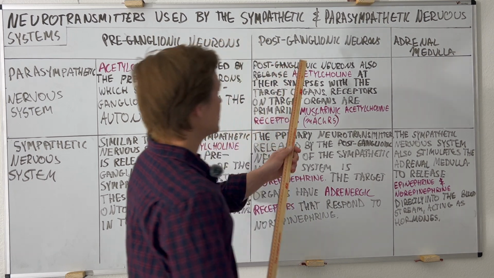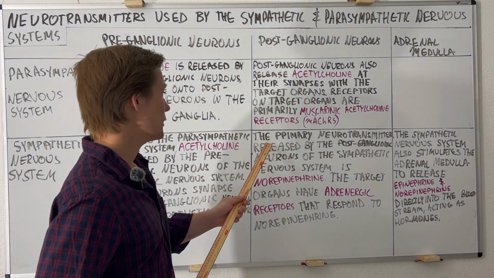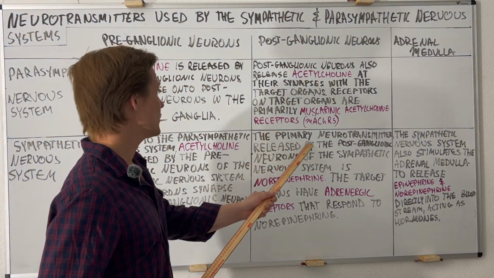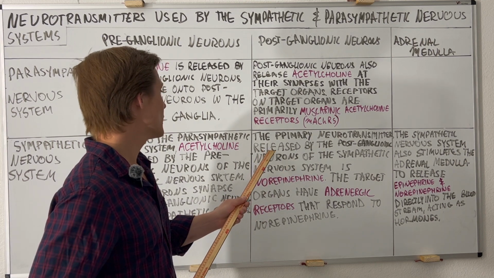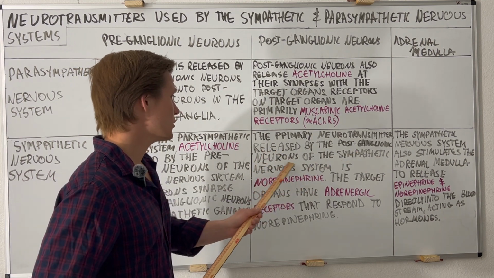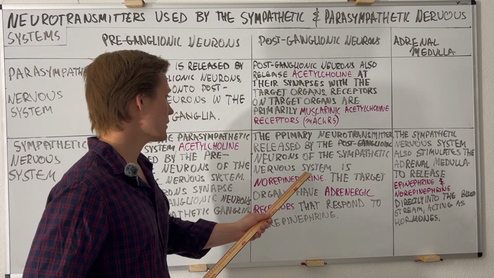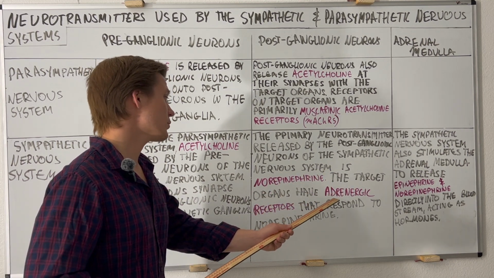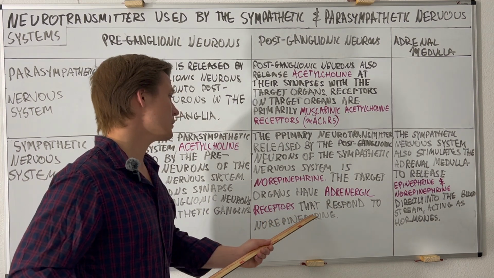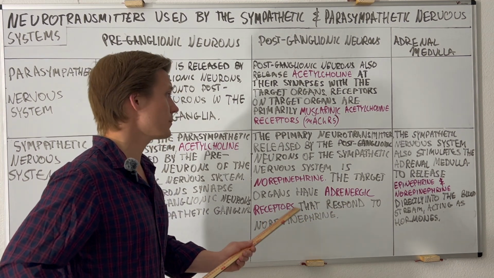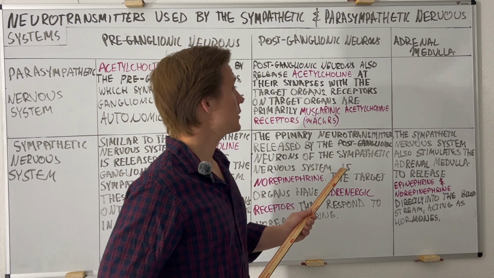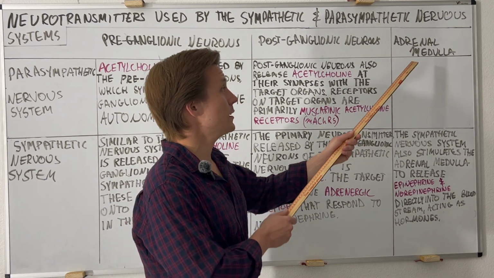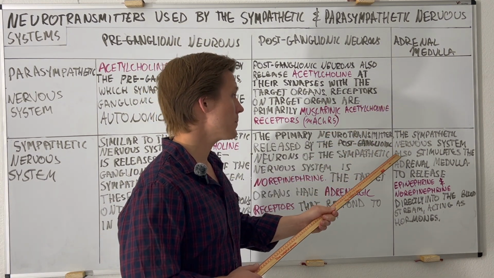For the post-ganglionic neurons in the sympathetic nervous system, the primary neurotransmitter released by the post-ganglionic neurons of the sympathetic nervous system is norepinephrine. The target organs have adrenergic receptors that respond to norepinephrine. And then the sympathetic nervous system does have an impact on the adrenal medulla.